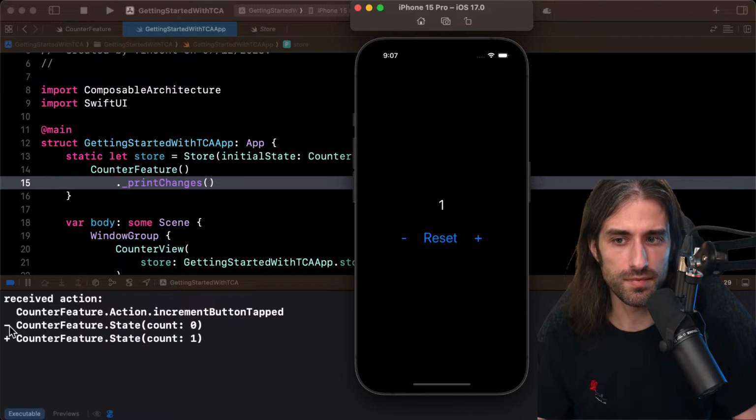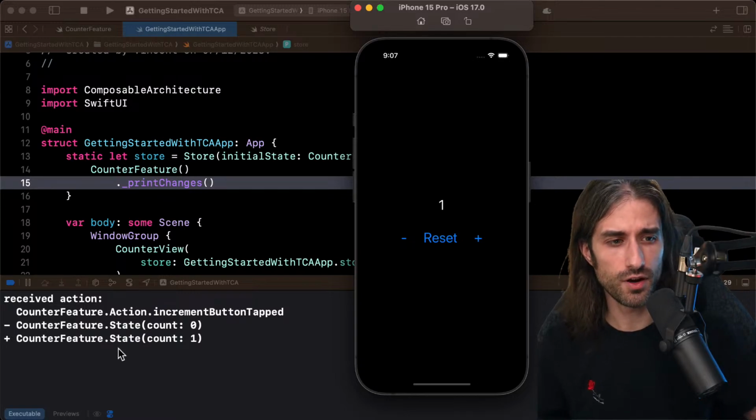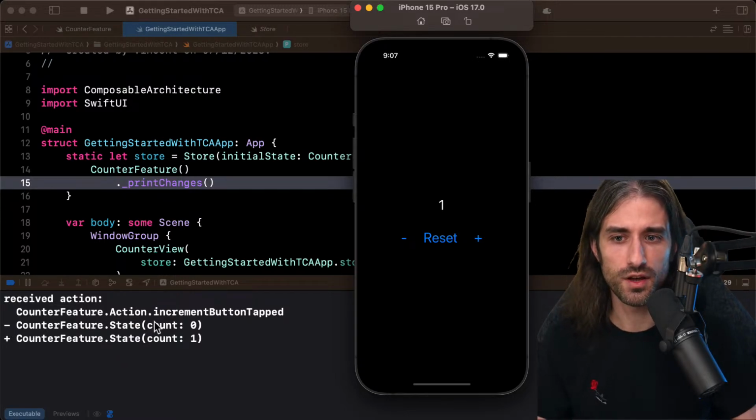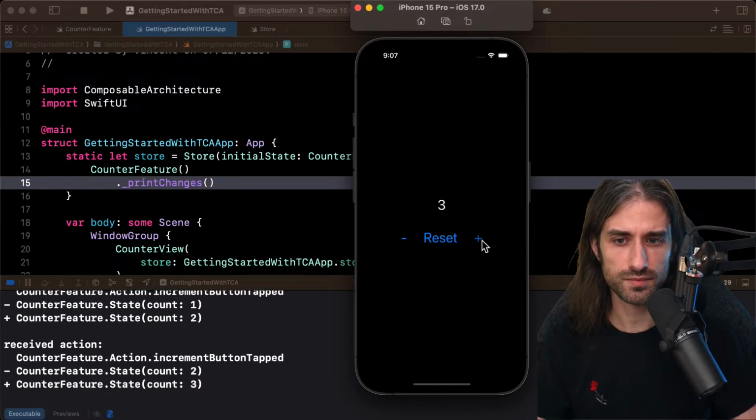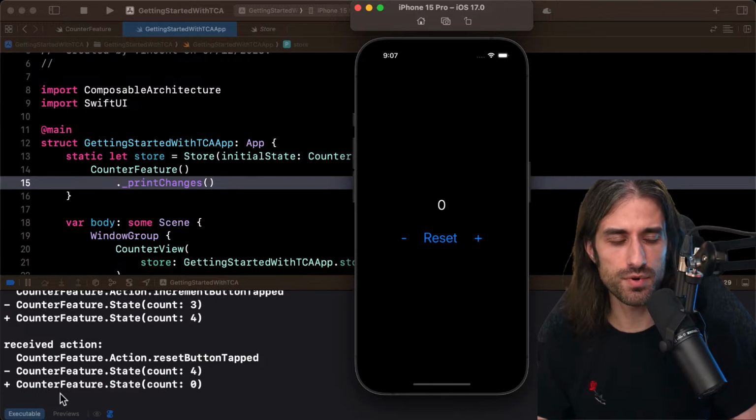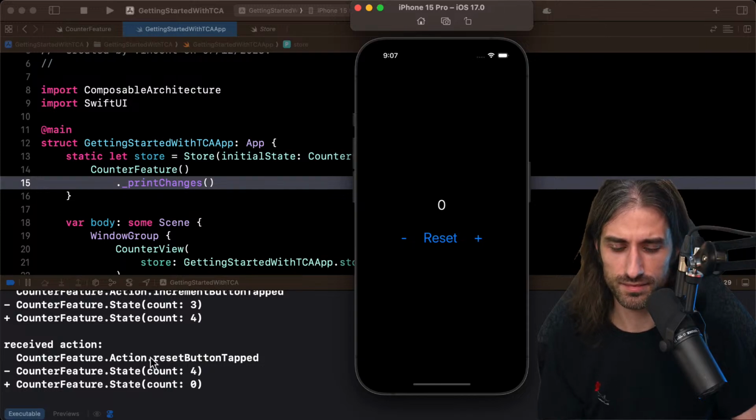So the previous version was a count of 0 and the new version is a count of 1. So I guess minus means entering state and plus means exiting state.